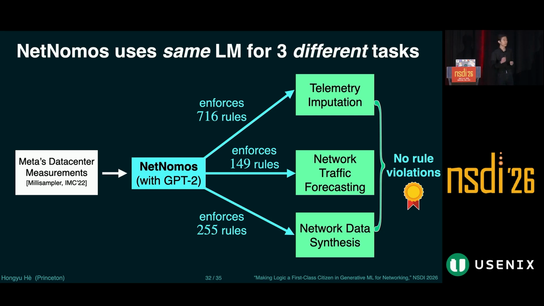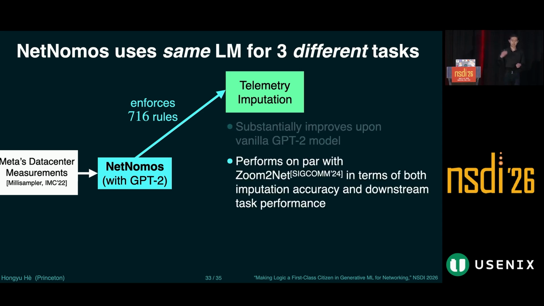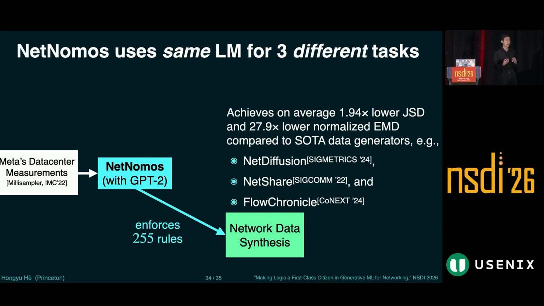And here's a quick summary of the results. First of all, in telemetry imputation, NetNomos improves upon the vanilla GPT-2 model and performs on par with Zoom2Net in terms of both imputation accuracy and downstream tasks. And in terms of data synthesis, it performs better than a whole host of data generators like NetDiffusion and NetShare.